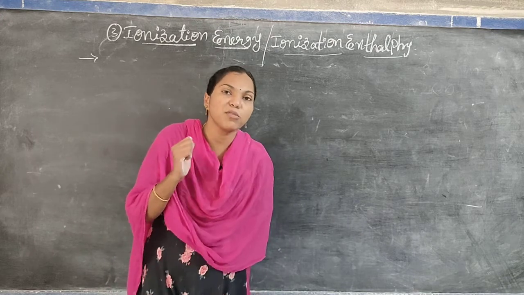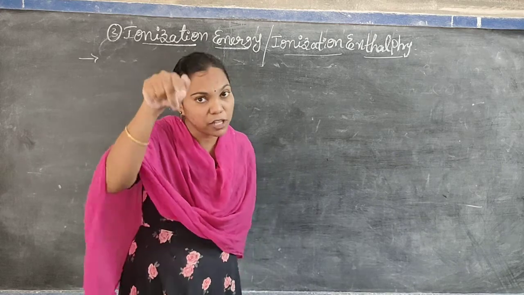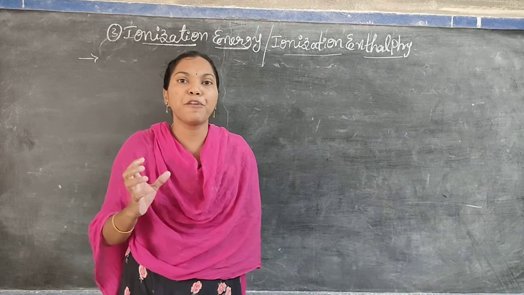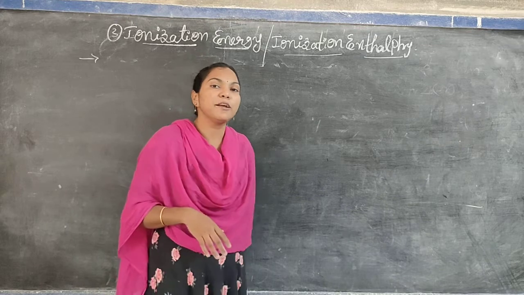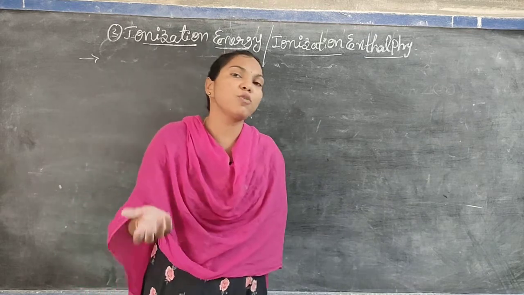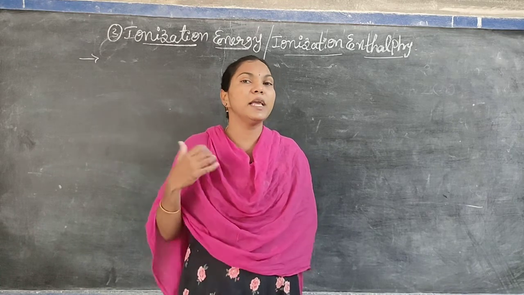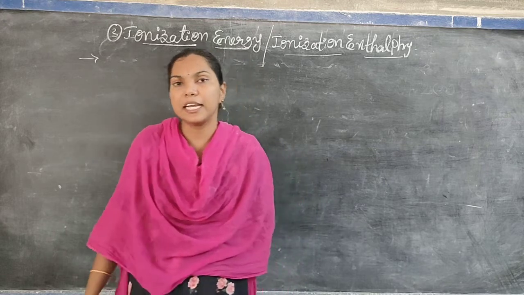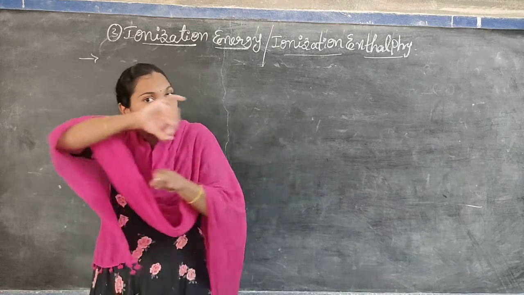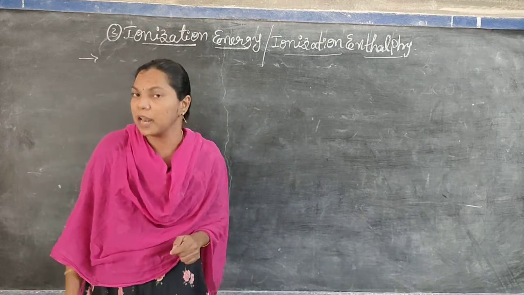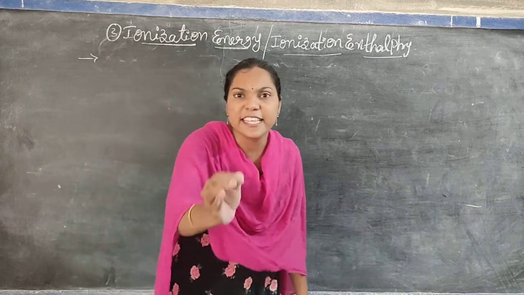It means we require some amount of energy. For what purpose? For removing the outermost electron from its outermost shell. When we remove one electron from the outermost shell of an atom, elements do this only for getting stability. Removing or gaining electrons is only for getting stability, as we already know. For that purpose, here also we require some amount of energy for removing the outermost electron from its outermost shell when the atom is in the neutral gaseous state, which is known as its ionization energy.